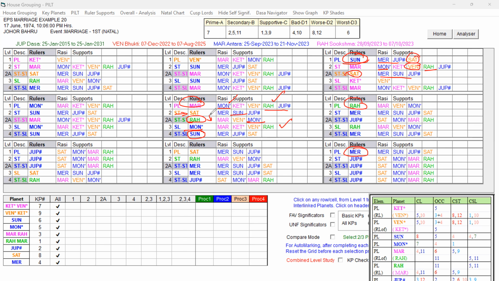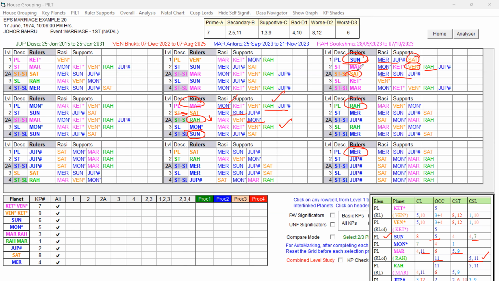In addition to that, Mars has the key planets of the Dasa Lord. What are the favorable key planets of the Dasa Lord? If you look, the Sun itself is a good key planet because of the 7th sublord and 5. And the Sun in the star of Mars is mixed, but Mars also has 11, 5, and 9, and 11 and 5 and 11 by Rahu.